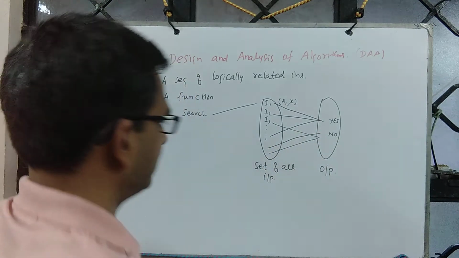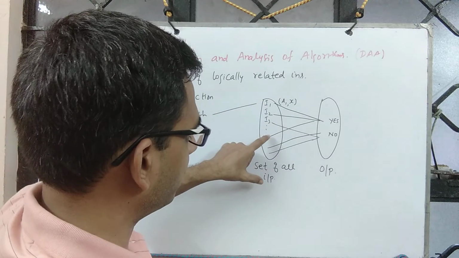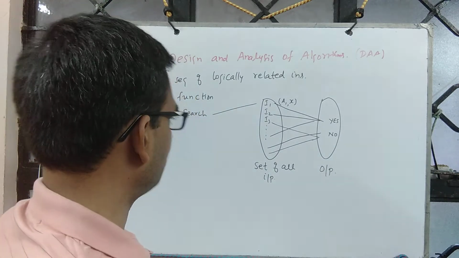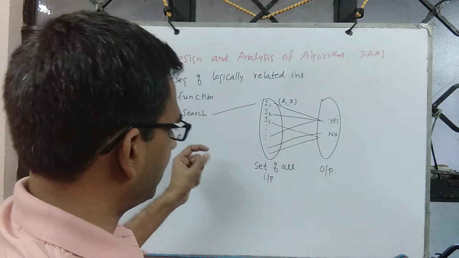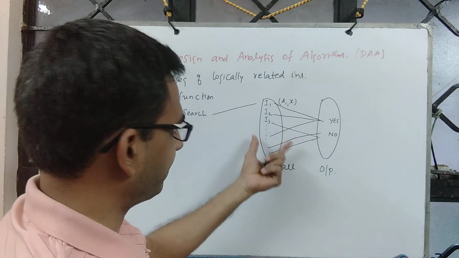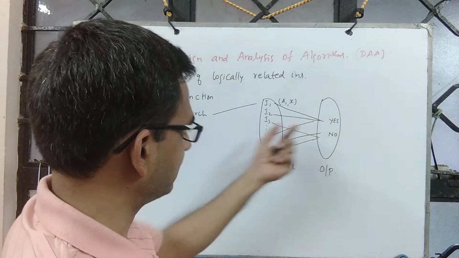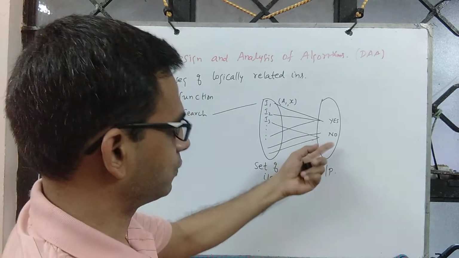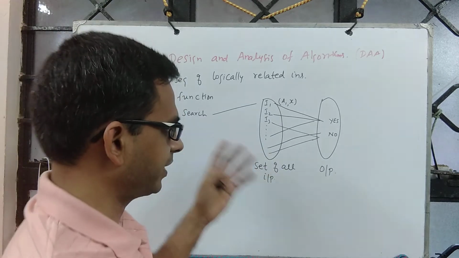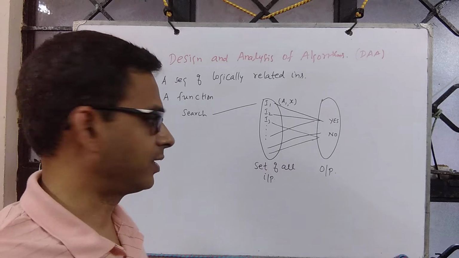So an algorithm is essentially a function trying to map a set of all inputs to the desired set of outputs. And we are interested in identifying the map: how exactly we should map I1 to yes, or this instance to no. Determining the function, or determining the map, is precisely our procedure or algorithm.